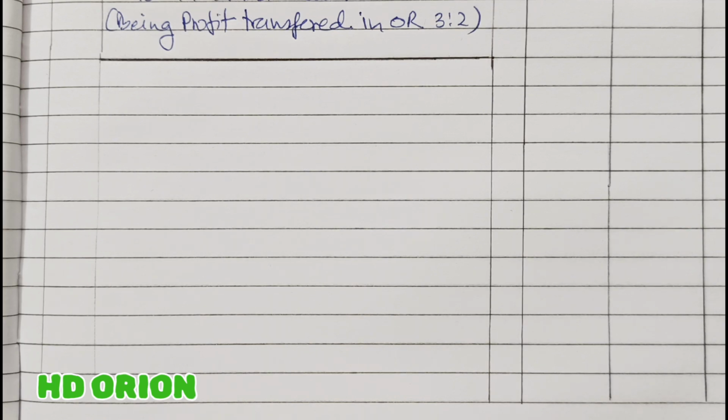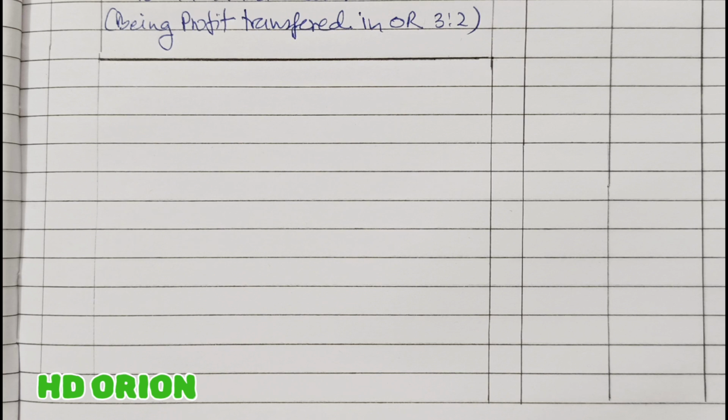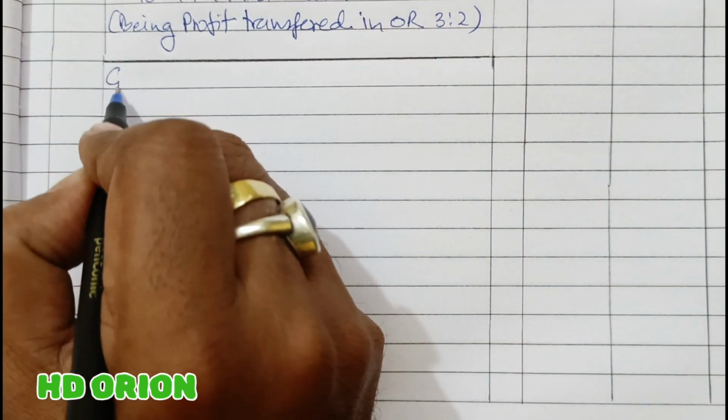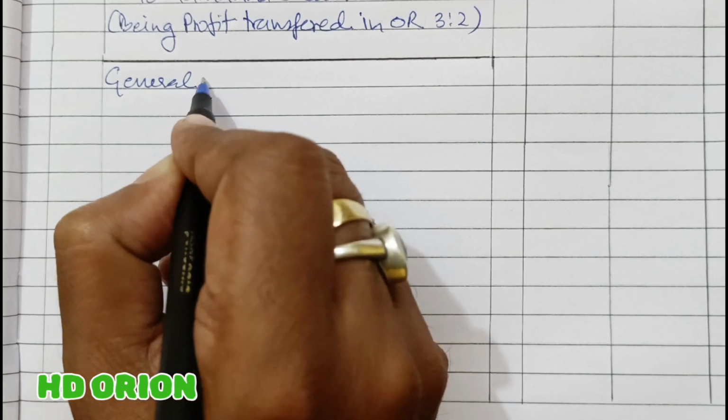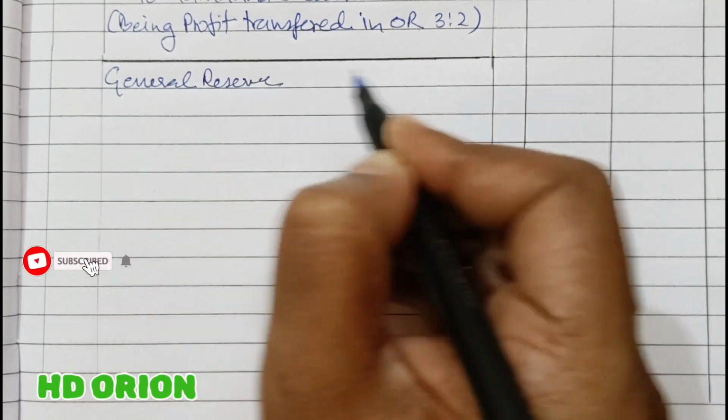Now when you see the balance sheet, on the liability side there is general reserve and also workmen compensation reserve. These are undistributed profits of previous years, which will be transferred to partners' current accounts in their old profit sharing ratio. So let us do with general reserve. General reserve is a liability.